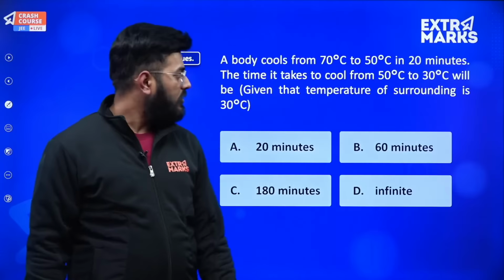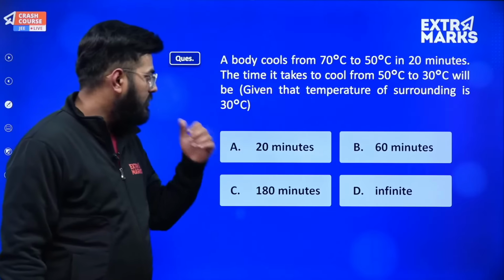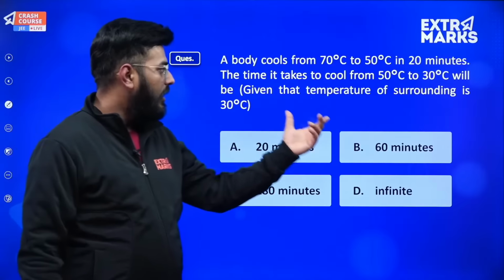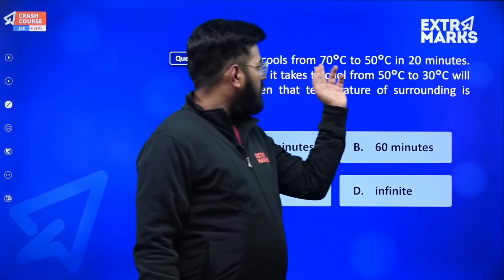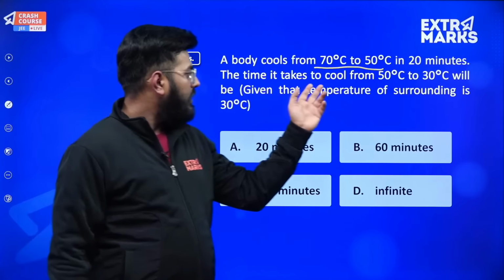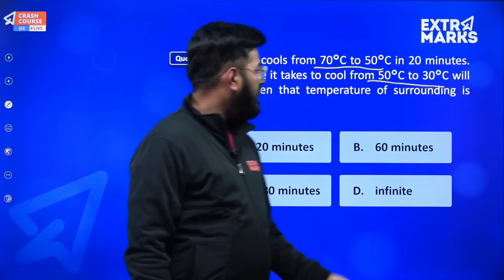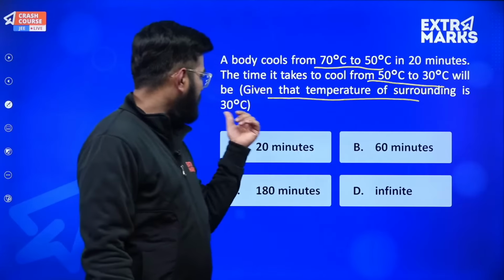ठीक है, so this was all about Wien's displacement. Now let's solve this question. This question is basically upon Newton's law of cooling. A body cools from 70 to 50 degrees centigrade in 20 minutes. The time it takes to cool from 50 to 30 degrees centigrade will be, and it is given that the temperature of the surrounding is 30 degrees centigrade. Okay, so let's solve it.